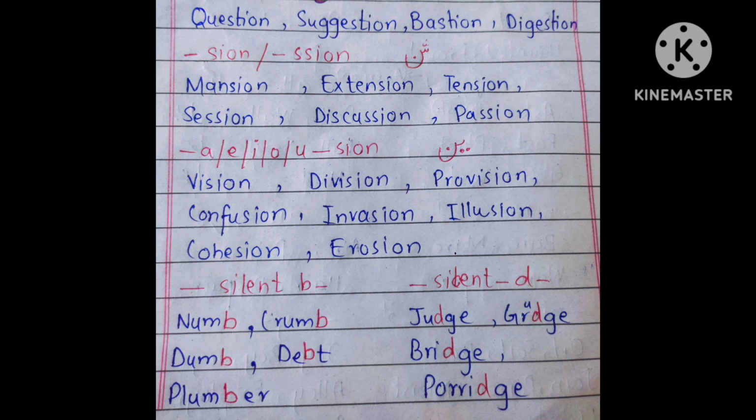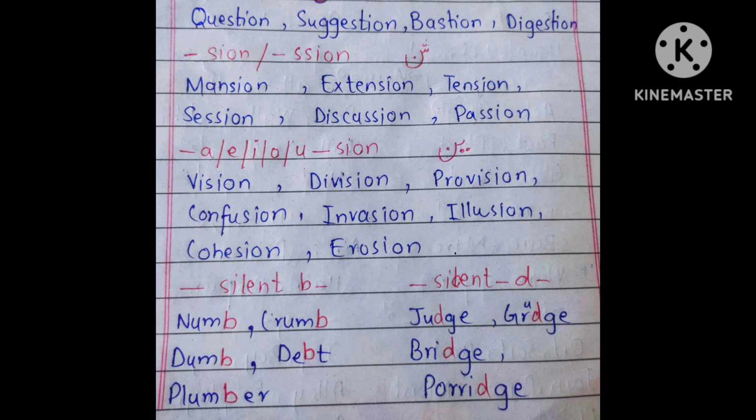For example, mention, extension, tension, session, discussion, passion. And now we will see that when any vowel comes before SION, it gives the sound of zhun, like vision, division, provision, confusion, invasion, illusion, cohesion, and erosion.